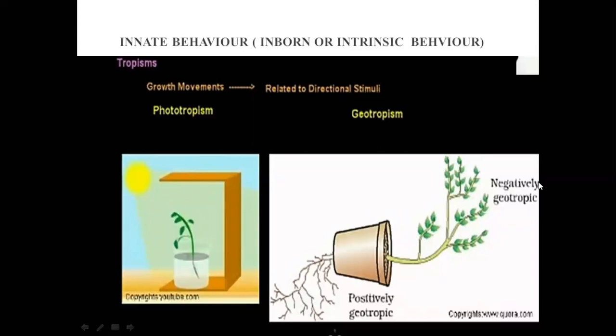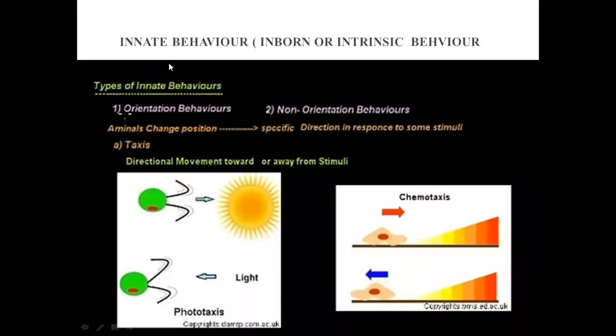Here the leaves show negative geotropism, and this is the root structure that is growing towards the earth, called positive geotropism. So these are the behaviors known as tropism, that are the growth movements related to the directional stimuli. So orientation behavior was about the directions.